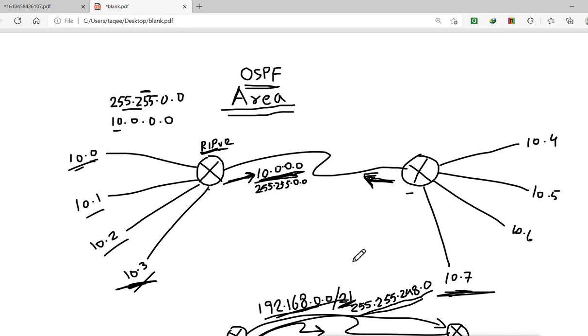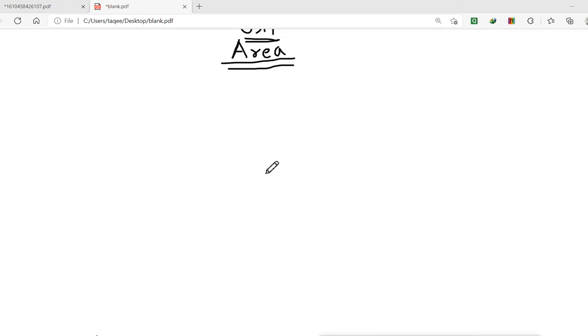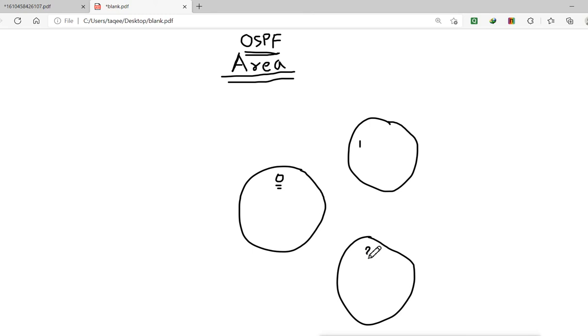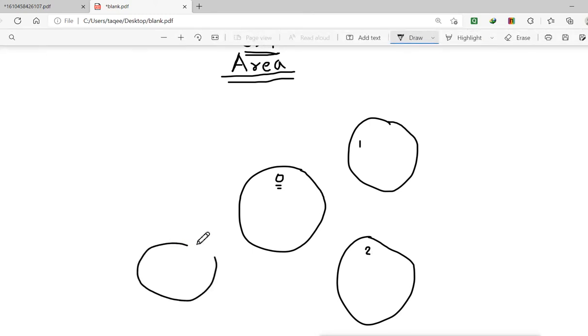So how does it work in areas, how does this summarization work in areas? In OSPF, when we configure the area, first we configure this area, and we have multiple routers here. Let's say this is area 0. Then we can configure other areas also. Like for example, this area is in one city, so in another city we can configure another area, area 1. Then in another city we can configure area 2, in another city area 3, and we can configure area 4.